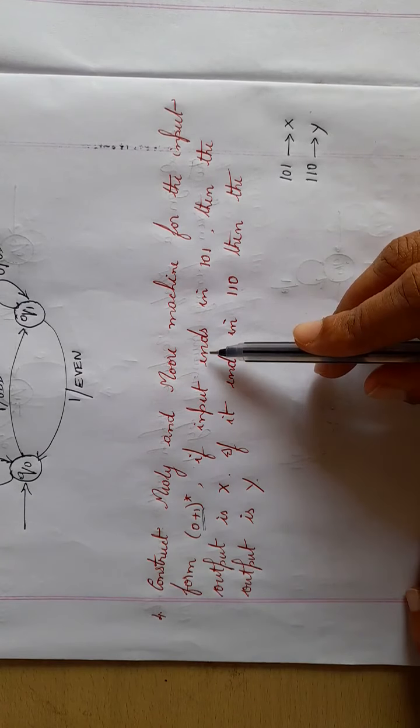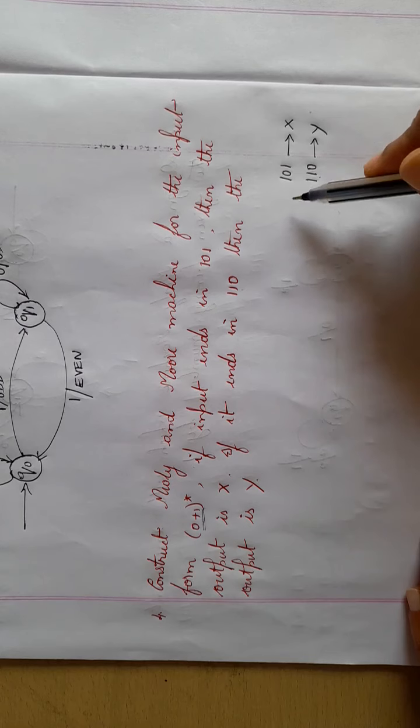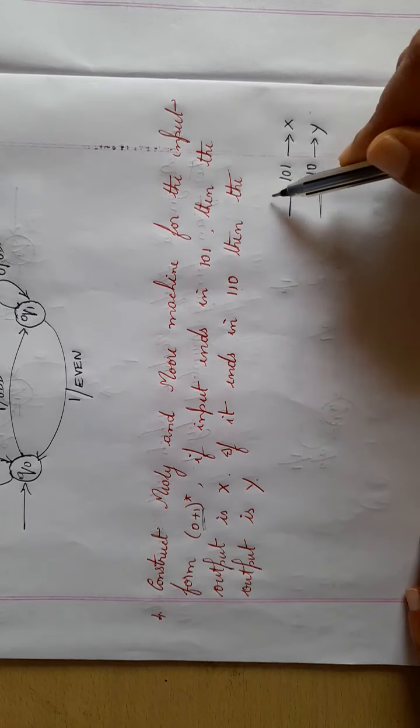So it is similar to a substring problem itself, but since the ending is given, at the end you should have this. In the beginning you can have anything. So based on this you have to draw the diagram.